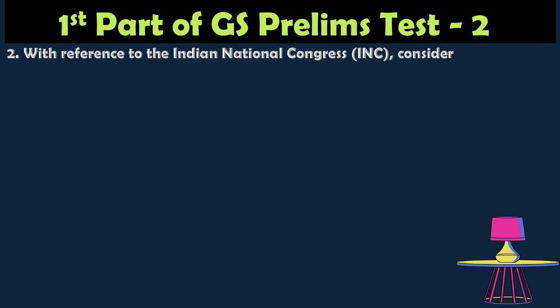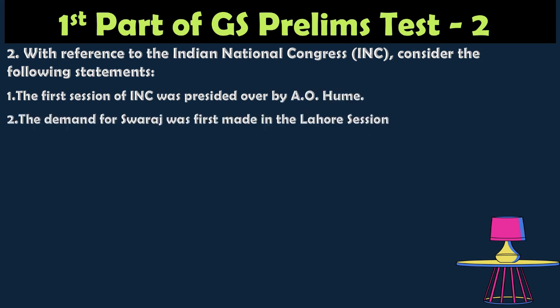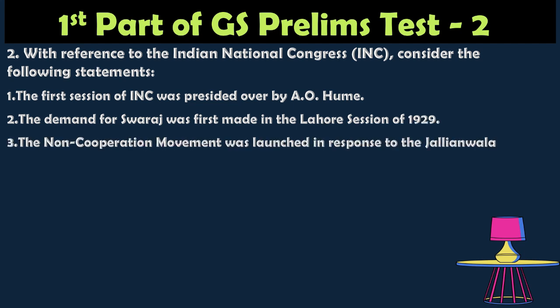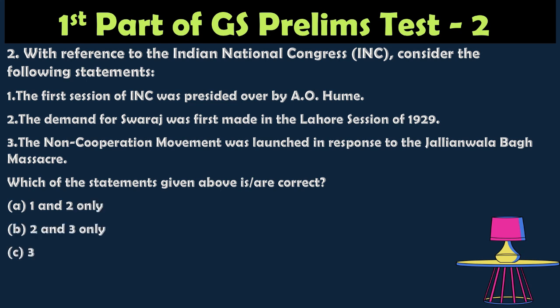Question number 2. With reference to the Indian National Congress, consider the following statements. The first session of the INC was presided over by A.O. Hume. The demand of Swaraj was first made in the Lahore session in 1929. The non-cooperation movement was launched in response to the Jallianwala Bagh massacre. Which of the statements given above is correct? Option A, 1 and 2 only; option B, 2 and 3 only; option C, 3 only; option D, 1, 2 and 3. So the correct answer is 2 and 3.